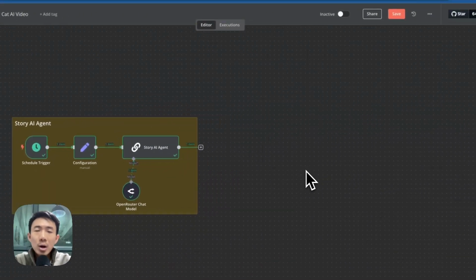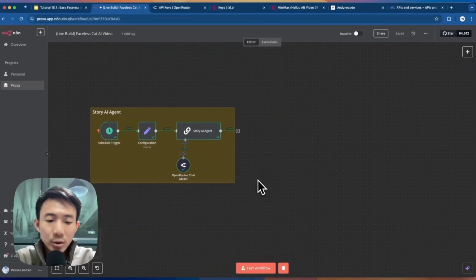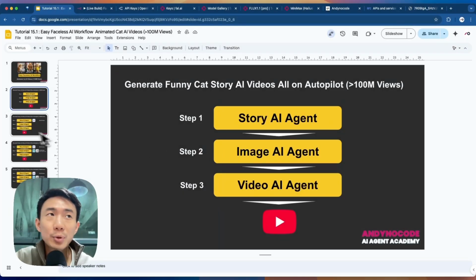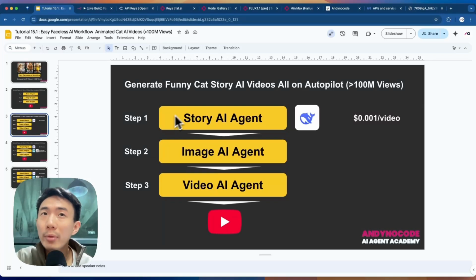Great, and we are going to save it again. You can just use Command S or Control S, or just click this button to save it. Alright, for these 3 steps, we have already completed the first one, the story AI agent. We are using DeepSeek V3 for that, so it is very cheap.